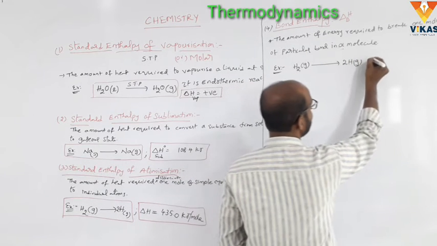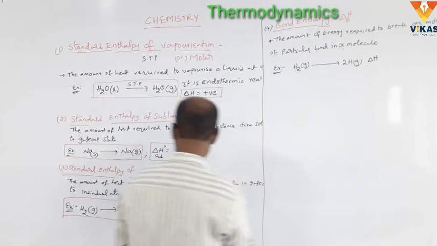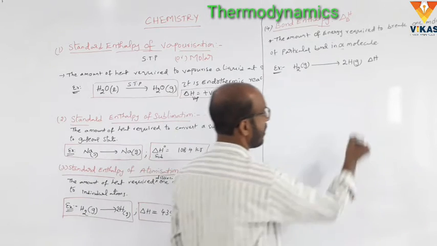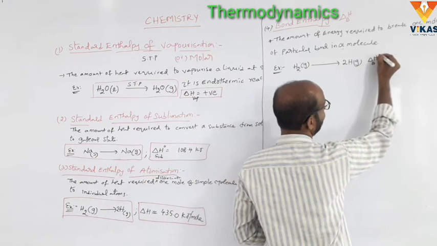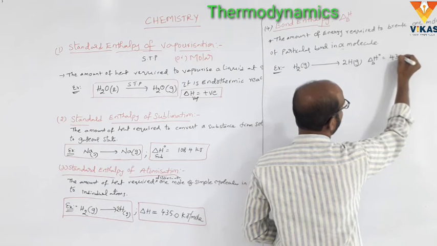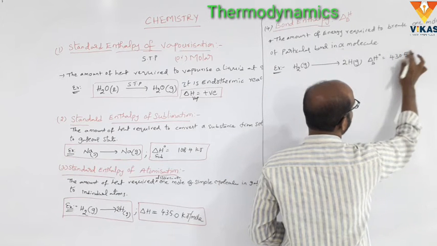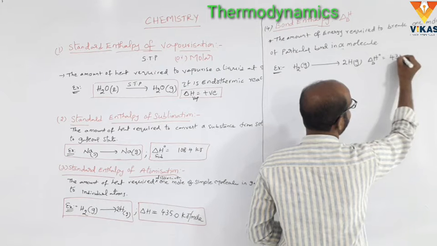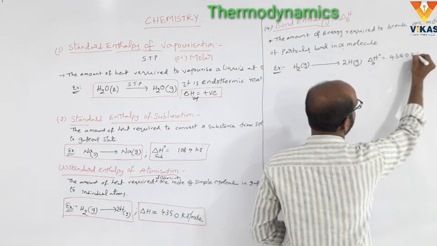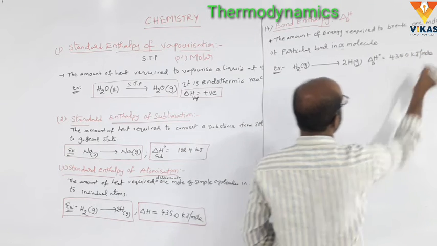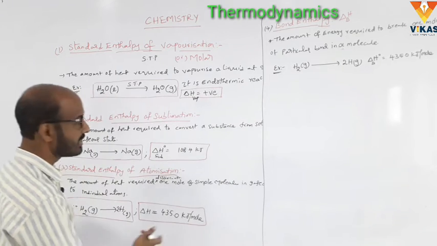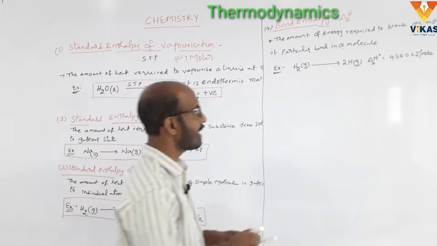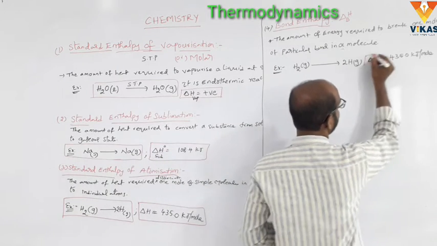Here the bond enthalpy is the same as the standard enthalpy of atomization, and it is 435.0 kilojoules per mole. This is an example of bond enthalpy.